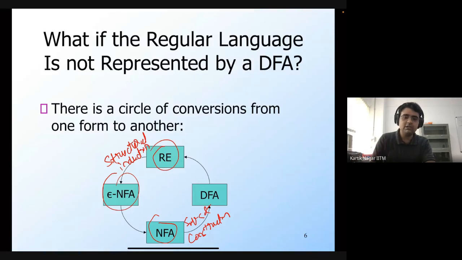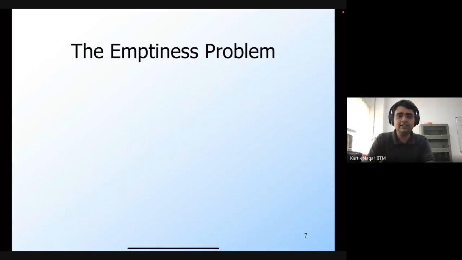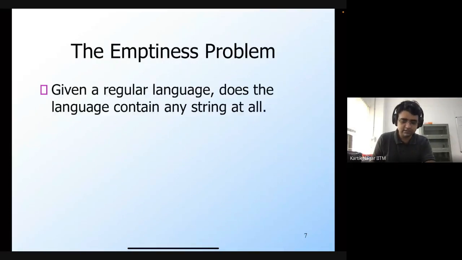Okay, so we have an algorithm for this decision property, the membership question: given a string and a regular language, does the string belong to the regular language? Now let's look at the emptiness problem. The emptiness problem asks: if you are given a regular language, does the language contain any string at all? This also includes the empty string. So if you're given some description of the regular language, is there any string which is in the language?